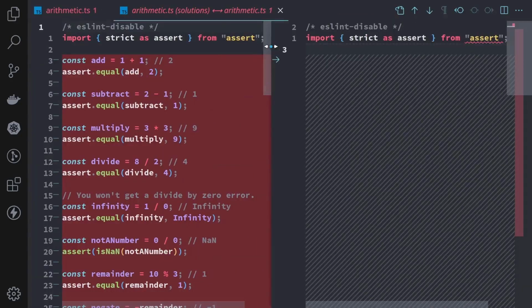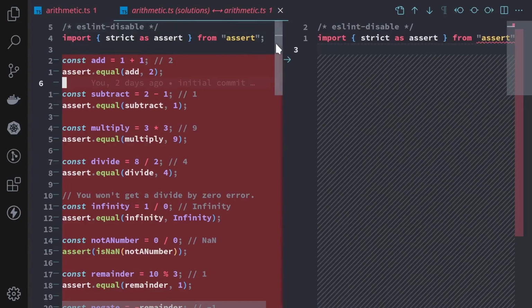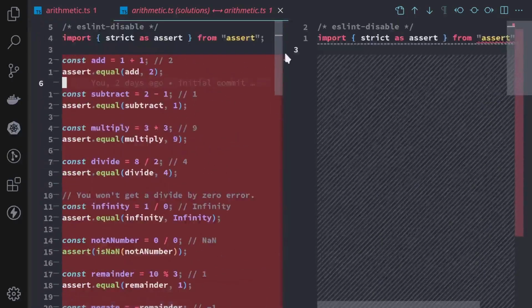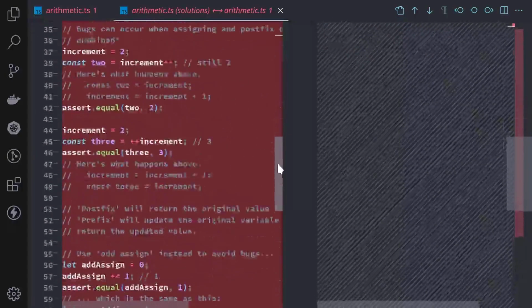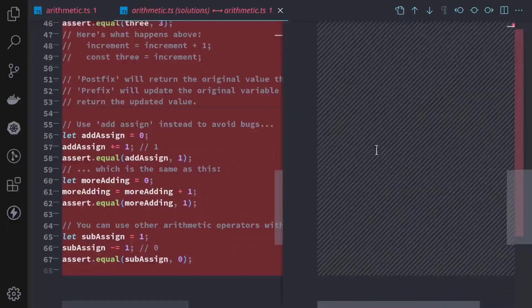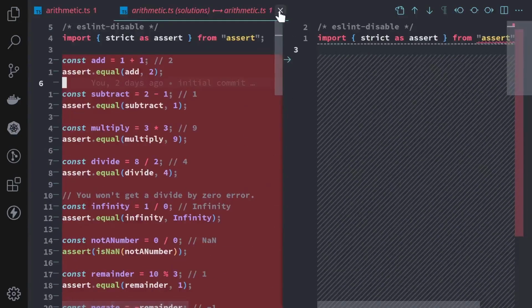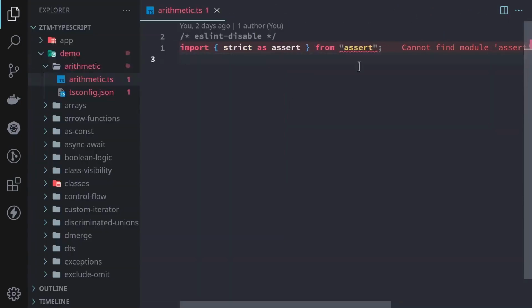What that does is it brings up the code on the left, which is the solution file, and the code that you have on the right. So you're able to compare what's in the solution file, along with all the notes, with what you have. If you find that something's not working properly, you can take a look at the solutions and see where it went wrong.